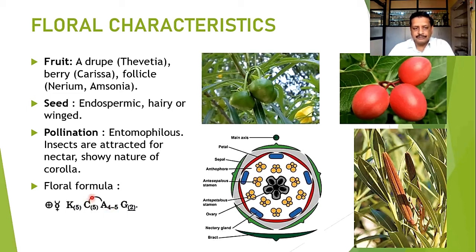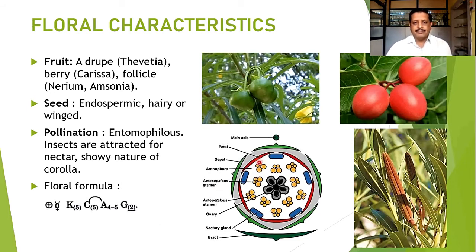But here one fusion has been shown, that androecium is inserted on the corolla tube. So that's why they are connected to one another. This connection has been shown by such a joint condition at the corolla and androecium. Gynoecium is typically a bicarpellary syncarpous ovary, and the ovary is superior in nature.